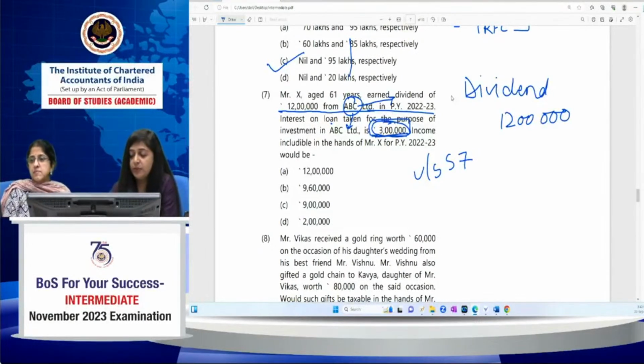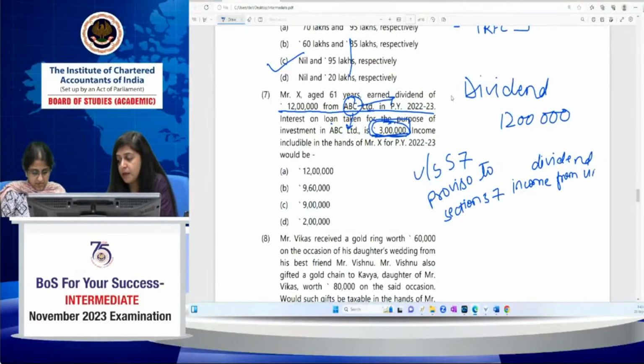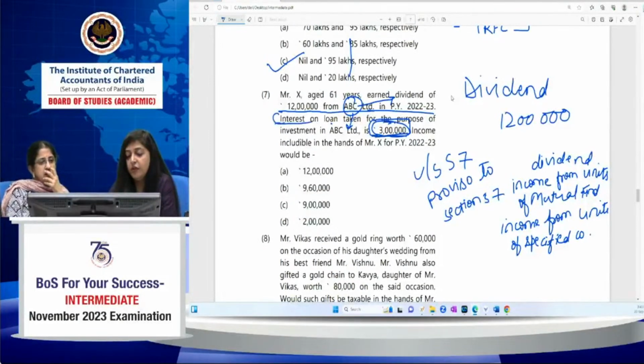In this respect, there is a proviso to section 57 which says that if in case of an income which is by way of dividend, income in respect of units of a mutual fund, or income in respect of units of a specified company, no deduction will be allowed other than the deduction in respect of the interest for earning such income.